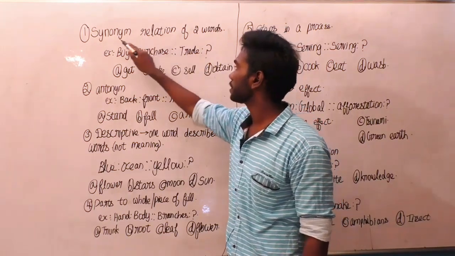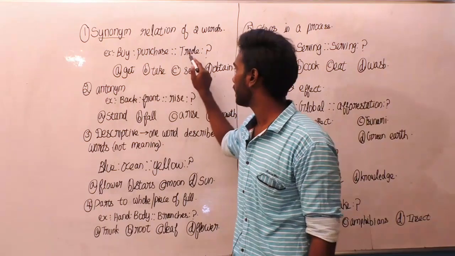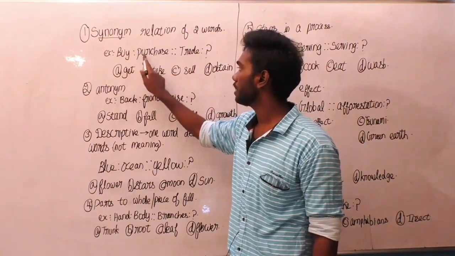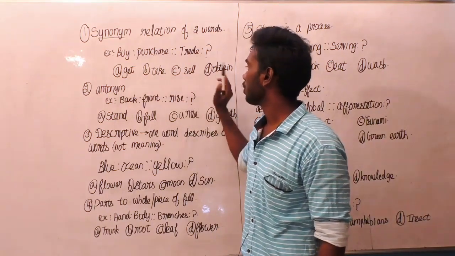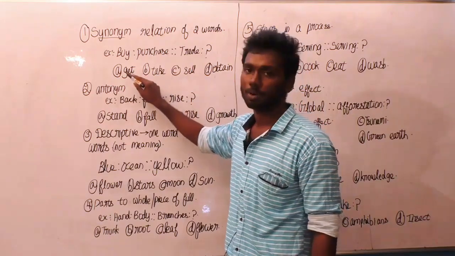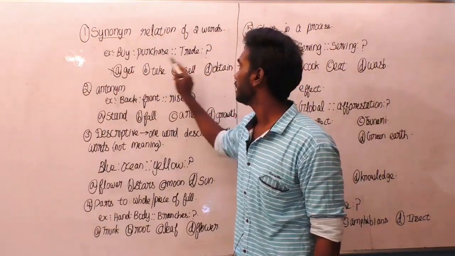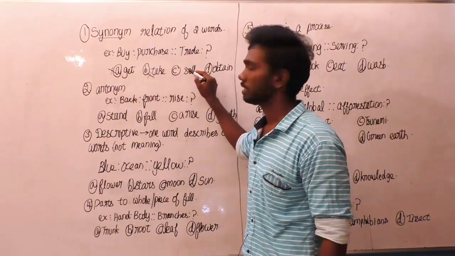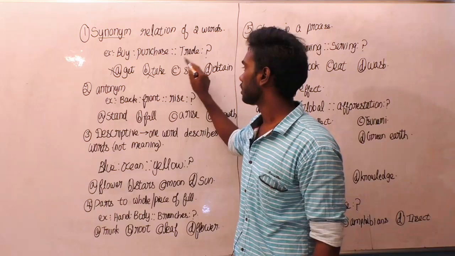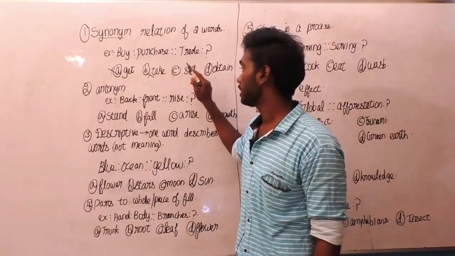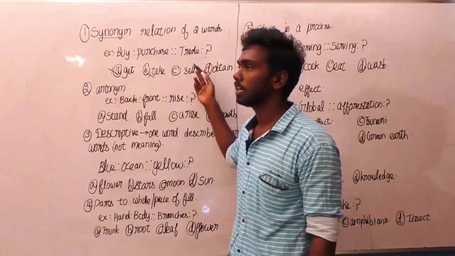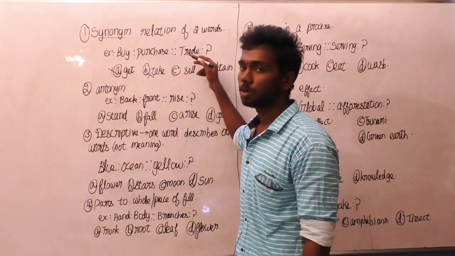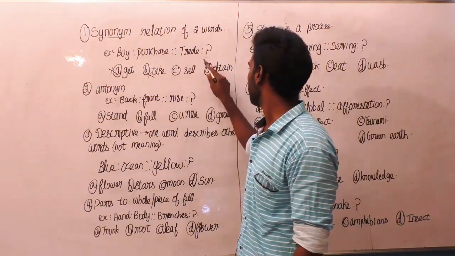The similarity must be a synonym, because buy is to purchase, then trade is to what? Trade means get? No, definitely this is not the option. Trade means take, we can't get this also. Trade means sell, there is a chance, because trading means selling, and we can see the other option because it may also be closest in meaning. Let's see, trade to obtain.